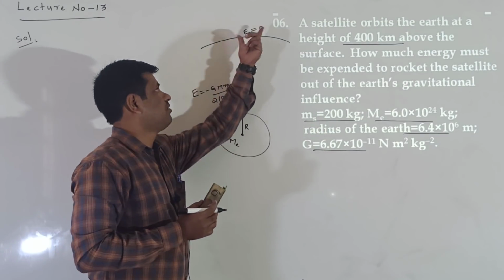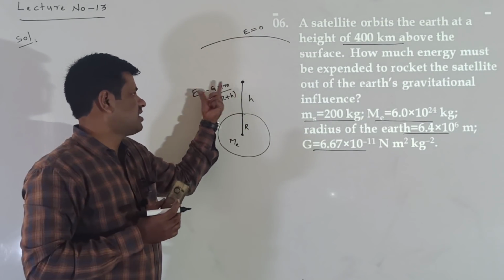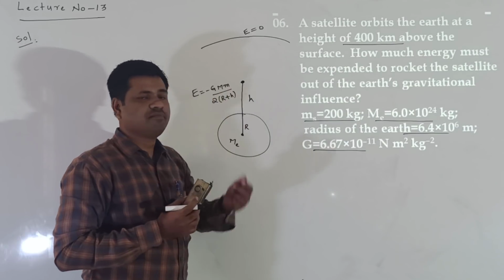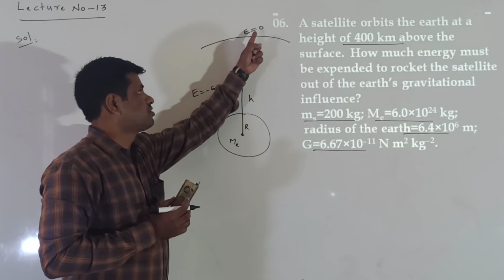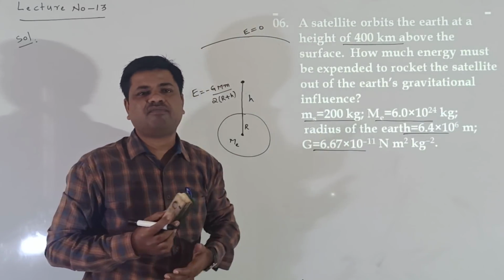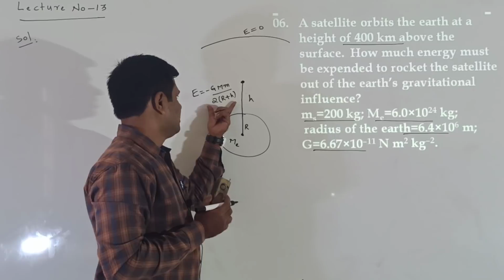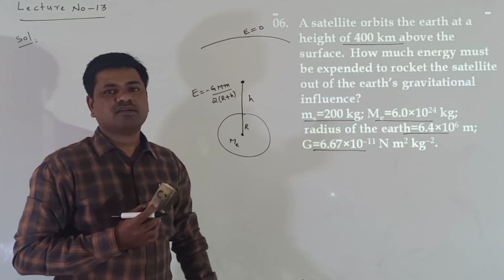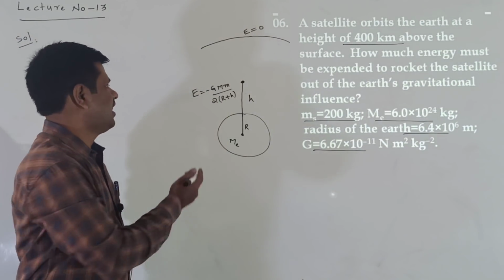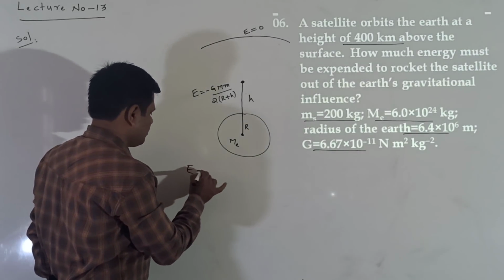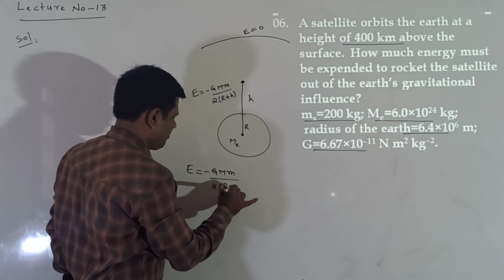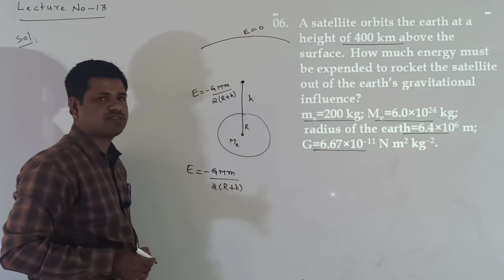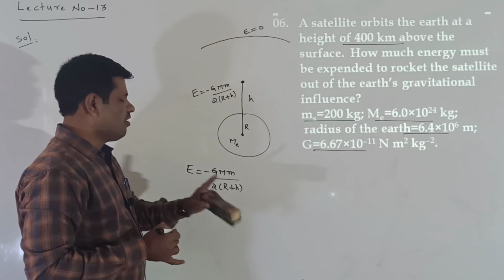So the total energy we have to make 0. How do we make this energy 0? This is the total energy of the satellite at height H. When this energy becomes 0, it crosses the gravitational field of Earth. Here the energy is minus GMm by 2 into (R plus H), so we have to supply the negative of the total energy.